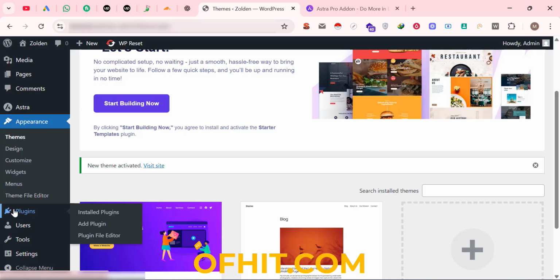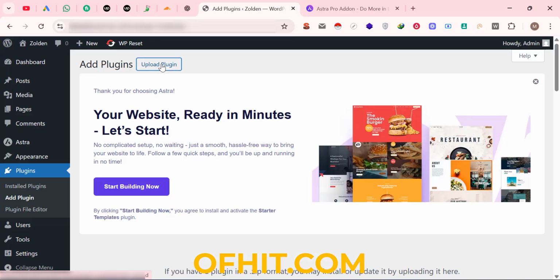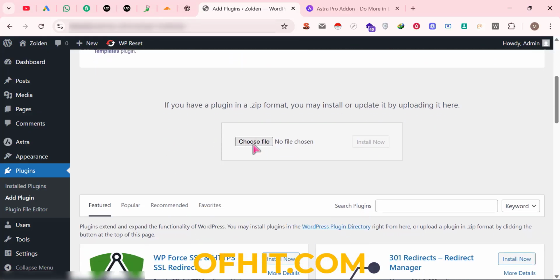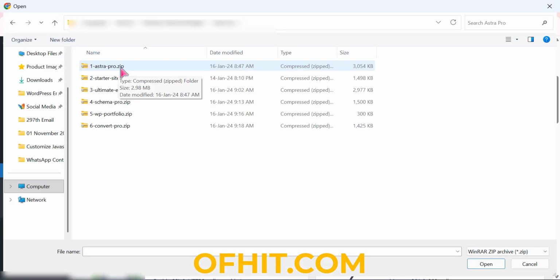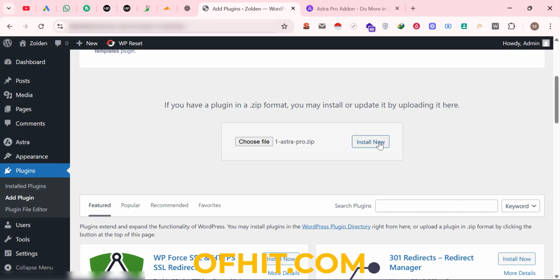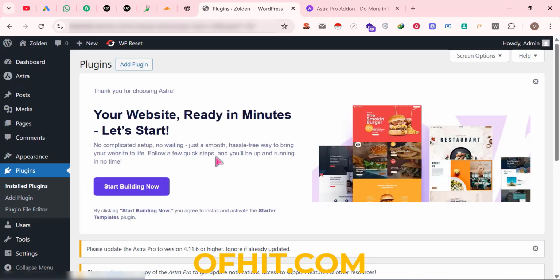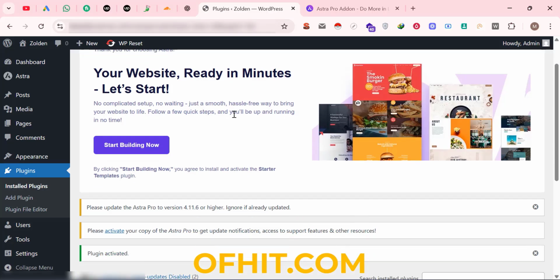Now go to plugin and then add plugin. Then click on upload plugin. And then choose file, select Astra Pro from here and then click on open and then click on install now and finally click on activate plugin. Look at here, Astra Pro installation and activate done.